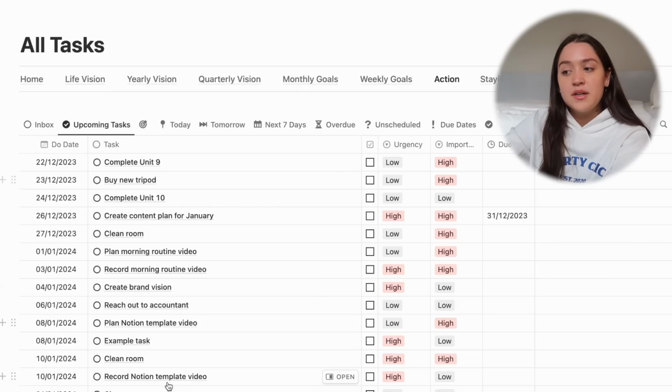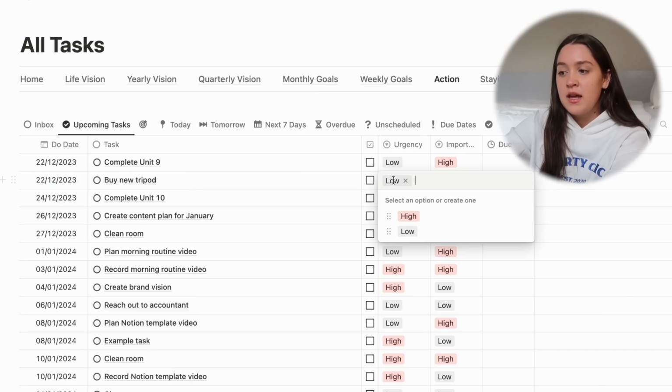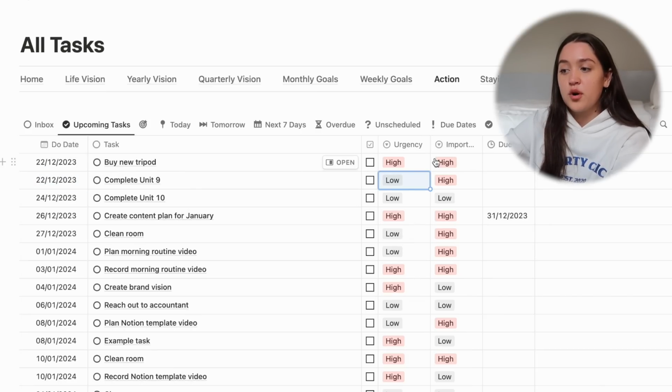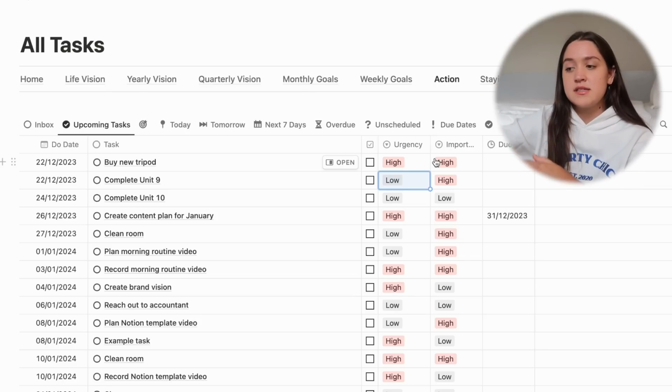Here we have our upcoming tasks. So this is first sorted by due date and then by urgency and importance. So for example, if I put this as the same due date, see it's the 22nd and 22nd, and I put this as high urgency and high importance, it's automatically going to place itself higher.